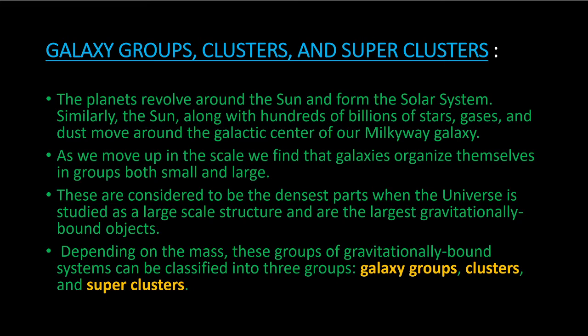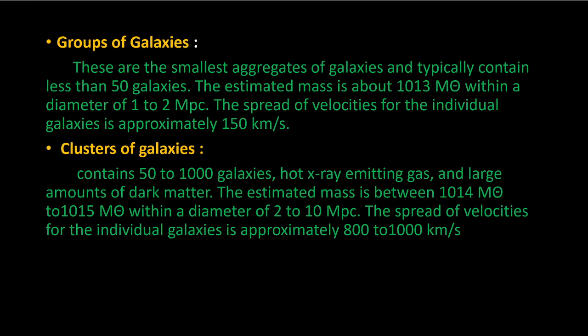Next slide. They are explained below, the three classifications. So the first one would be the groups of galaxies. They are the smallest aggregates of galaxies and typically contain fewer than 50 galaxies. Estimated mass is nearly 10 to the power 13 solar masses, within a diameter of 1 to 2 megaparsecs. The spread of the velocities for individual galaxies is calculated to be 150 kilometers per second.